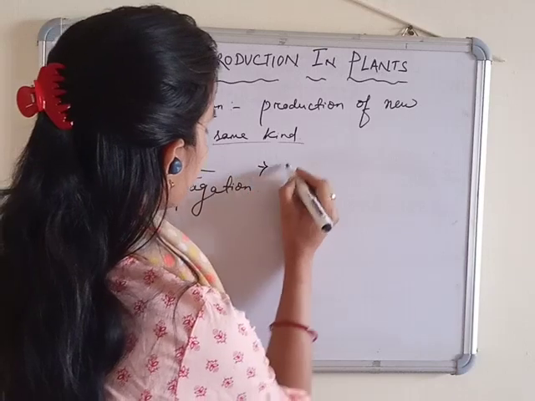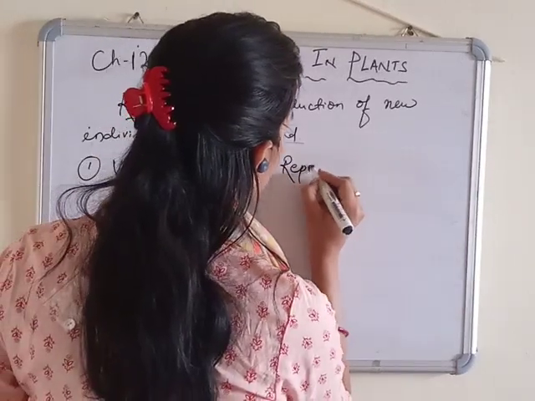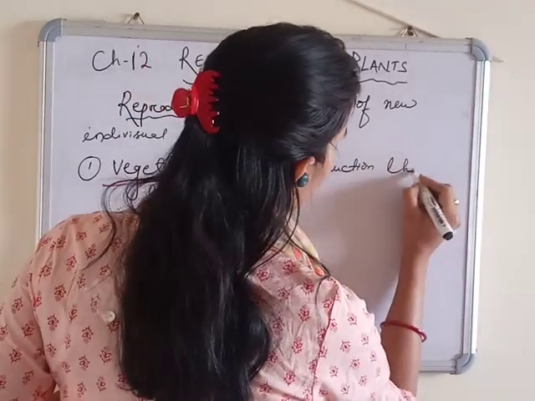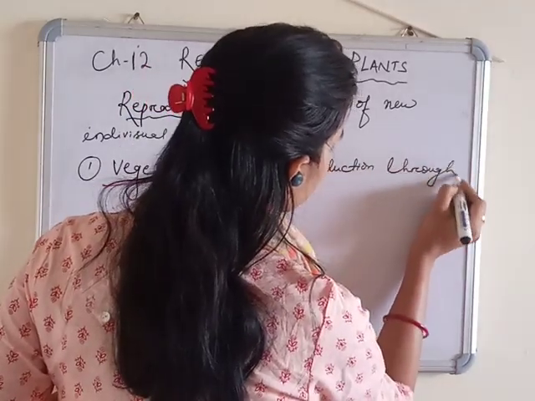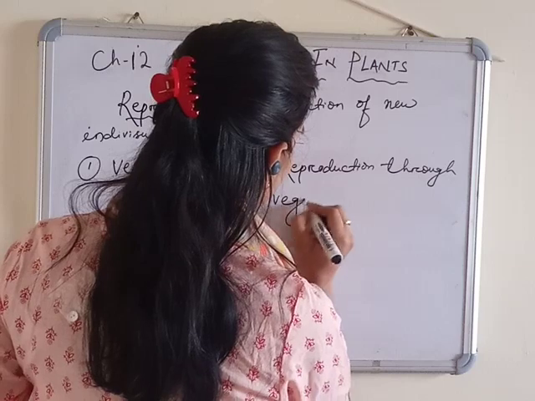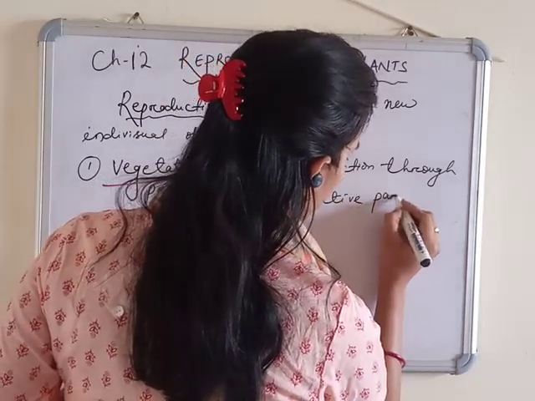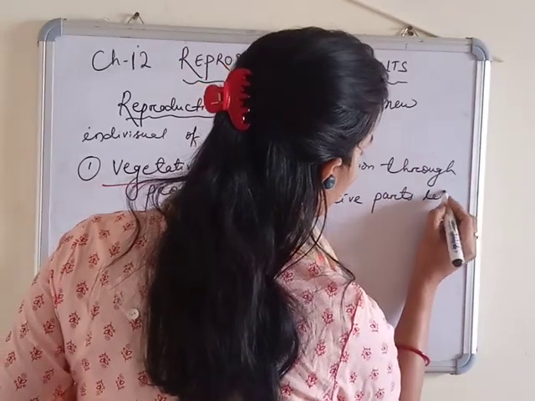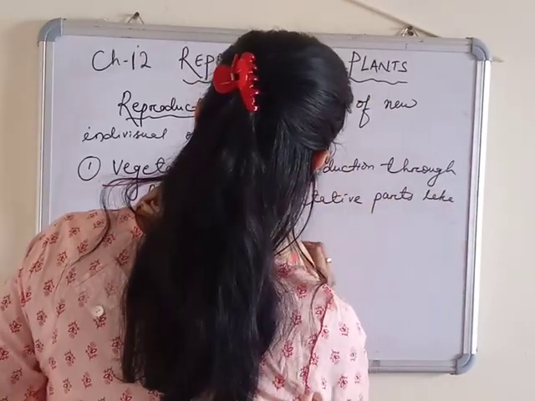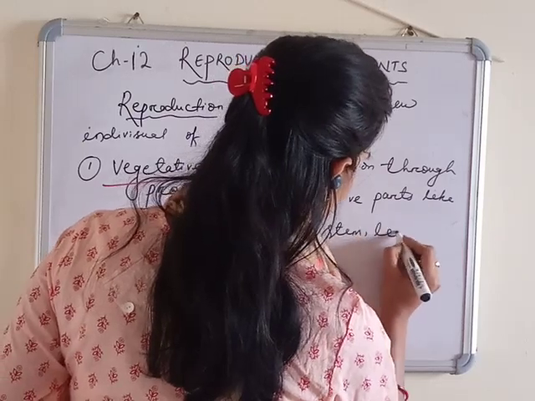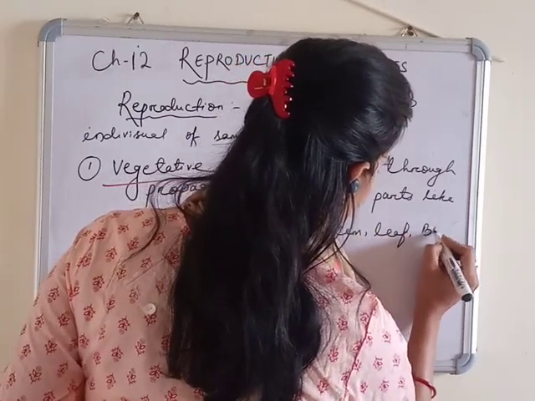Simply write: reproduction through vegetative parts, like root, stem, leaf and bud.